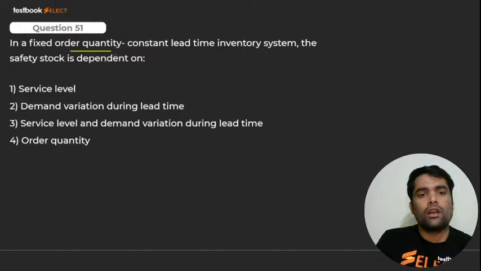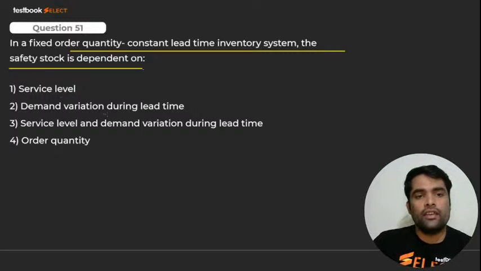52. In a fixed order quantity, constant lead time inventory system, the safety stock is dependent on, my dear. Safety stock किस पे depend करेगा? 51 पर. Yes, please tell me. What is? Yes, my dear. Please tell me. It depends on what, my dear? Lead time. Demand variation during lead time, service level. Please tell me the correct answer for it.